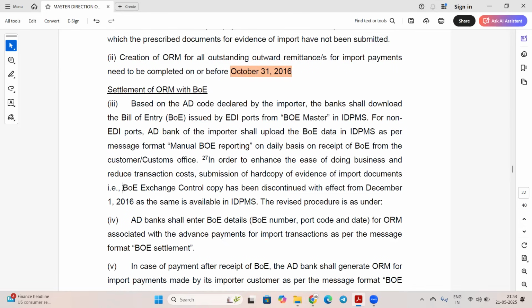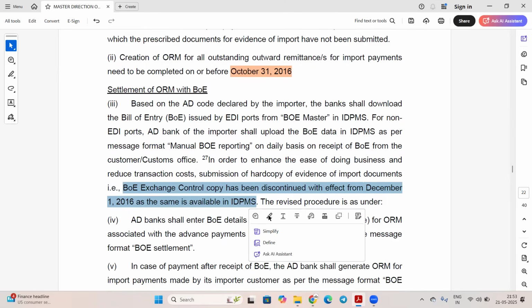And this you can remember, that the bill of entry copy has been discontinued with effect from December 1st, 2016, as the same is available in IDPMS. So RBI is saying that the bank should not ask for the bill of entry from the customer, because once the customer has done the payment and the ORM is already outstanding, by matching the details of the customer, the bank can do the linkage of the bill of entry with the ORM.